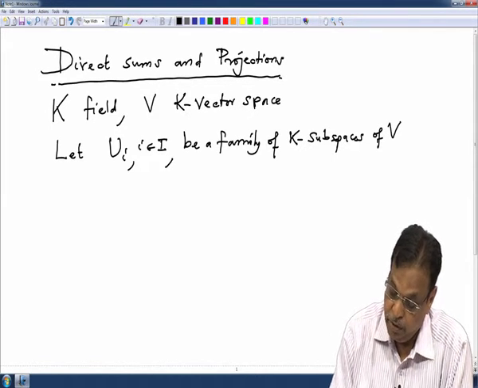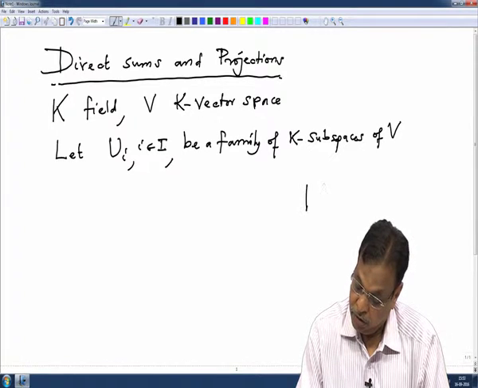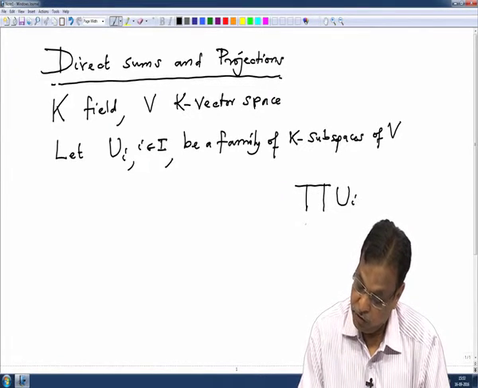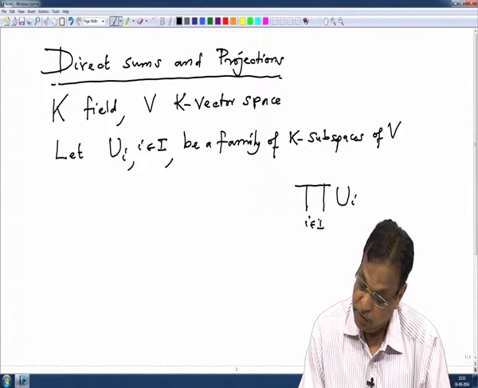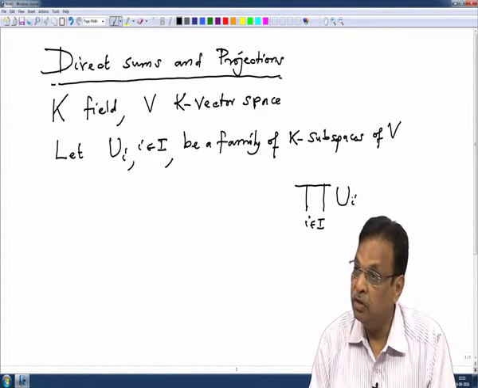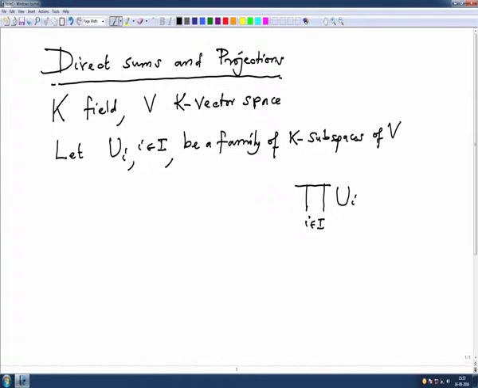Now, remember we have defined the product. On the Cartesian product set, we have a vector space structure, which is component-wise addition, coming from the U_i, and component-wise scalar multiplication, and the elements here we denote by I-tuples (u_i), i in I.